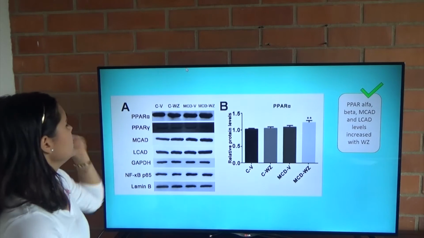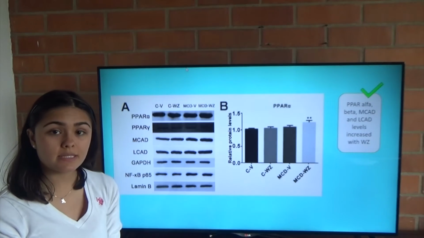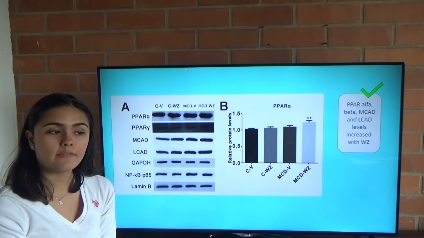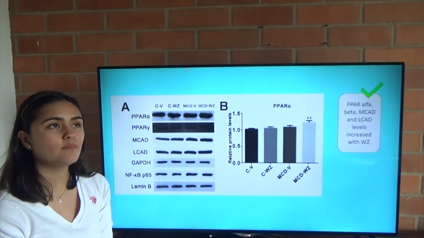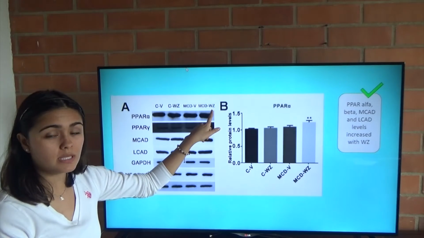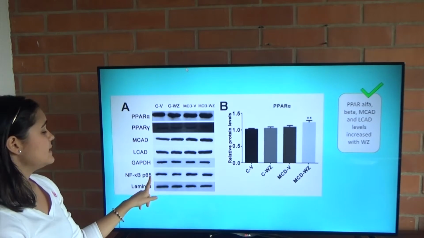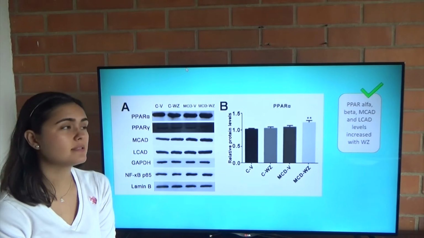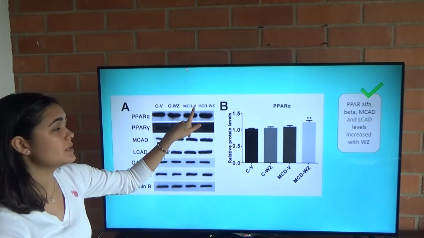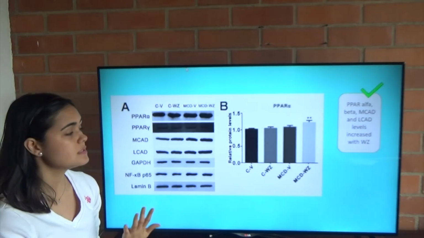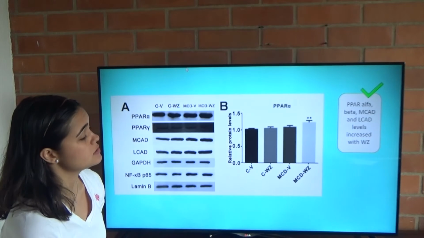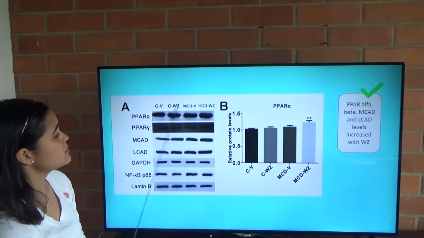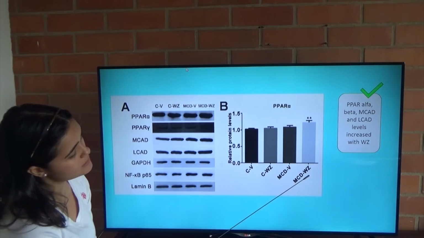So we know that PPAR is needed to reduce triglycerides levels, and also that MCAD and LCAD are enzymes needed for the beta oxidation. Therefore, it makes sense that they will be more present in the group that had the Wuzhi capsule. But for example, P65, which is needed for pro-inflammatory cytokines effects, is going to be more present in the group that didn't have the Wuzhi capsule, which also makes sense. And here is just a graphic that is helping us to prove this point, that PPAR alpha is going to be more present in the group that has the Wuzhi capsule.